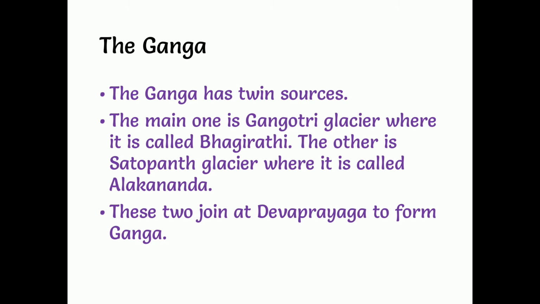From the Gangotri glacier, one river system has originated, that is called Bhagirathi. From the Satopant glacier, one river system has originated, and that is called Alakananda.